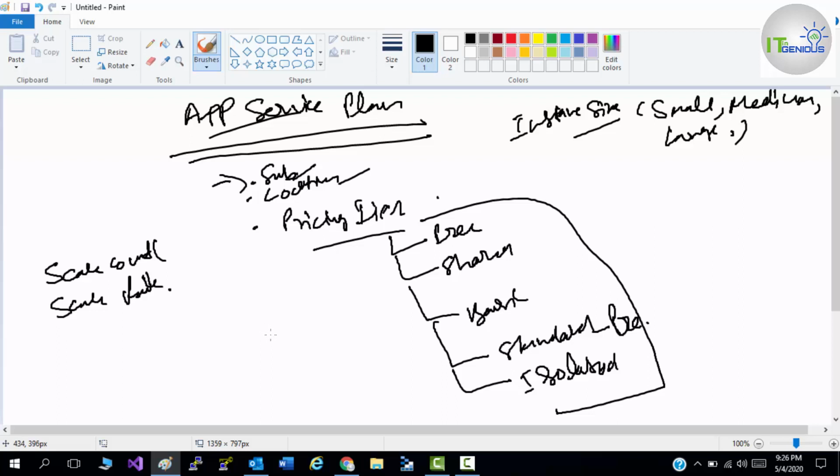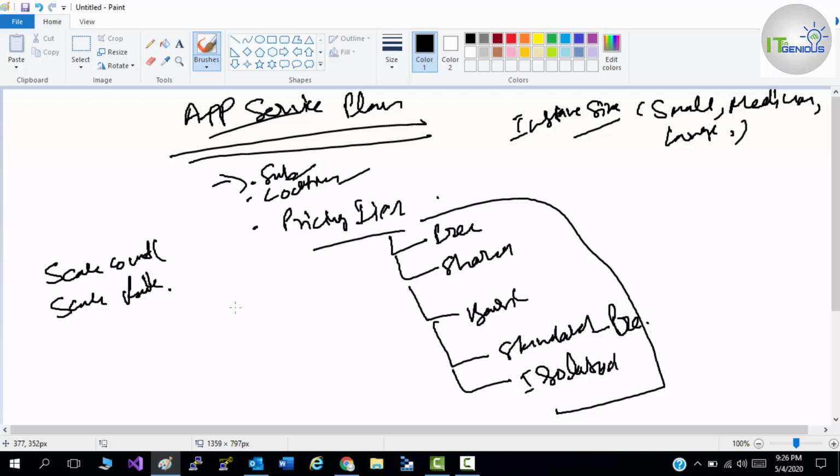You can scale up, which will increase the resources associated with your app service plan. So basically, that is an app service plan. First of all you need to define an app service plan, then you will be able to deploy a web application on that particular app service plan.